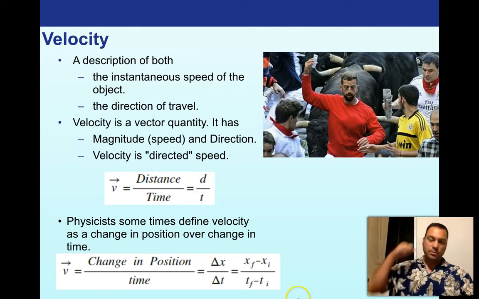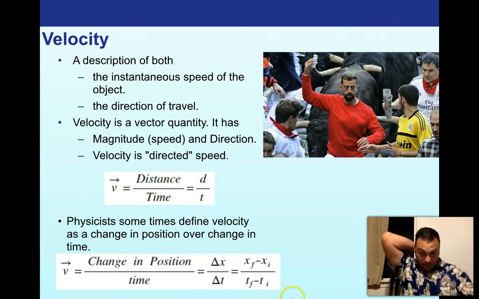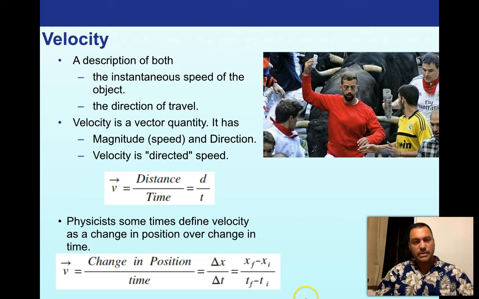Now, one thing that we need to remember from our pre-algebra, and some of you might not have gotten it until the earliest stages of your algebra curriculum, but usually it's taught in pre-algebra, is something called the change symbol, which is this delta right here. So physicists sometimes define velocity as a change in position over change in time.